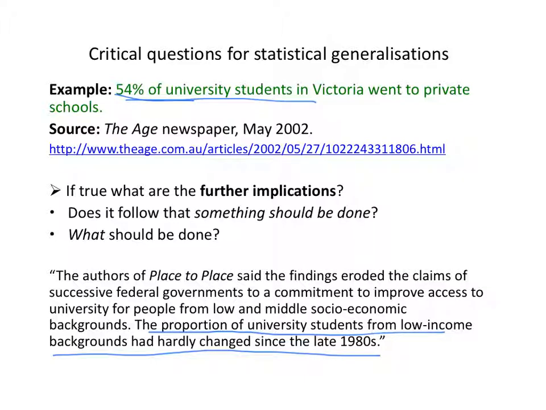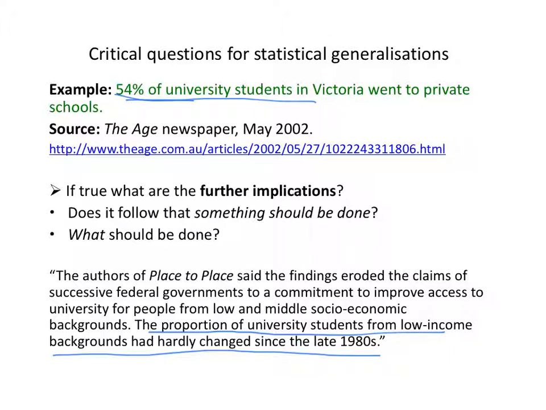Just to summarise, there are two basic kinds of question you can ask about a statistical generalisation like this. How do they know? Where does it come from? And if the statistic is based on a sample or survey, you might be able to evaluate the reliability of that survey. As I said, we'll talk about that more in a later topic.